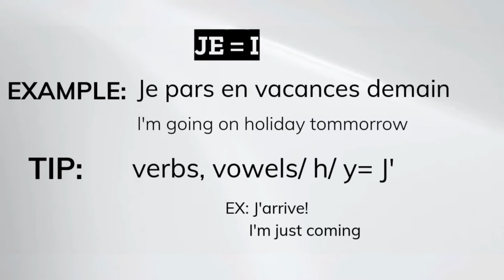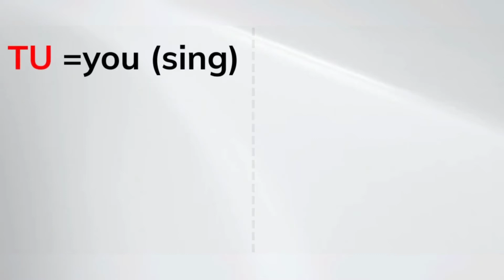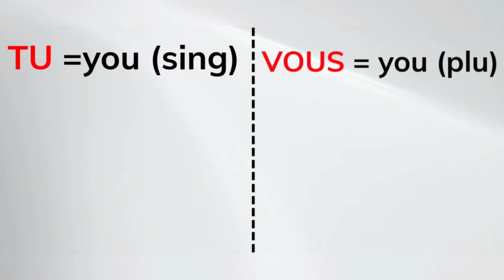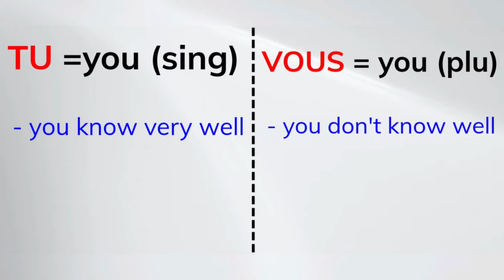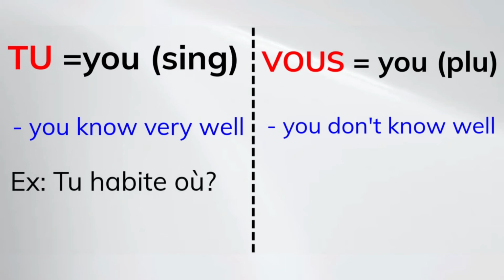So next, tu and vous. Tu is used for singular and vous is used for plural, for feminine and masculine both. If you are talking to one person you know very well, then use tu. If you are talking to one person that you don't know very well, like a boss or teacher, then use vous. For example, tu habites où? Where do you live?